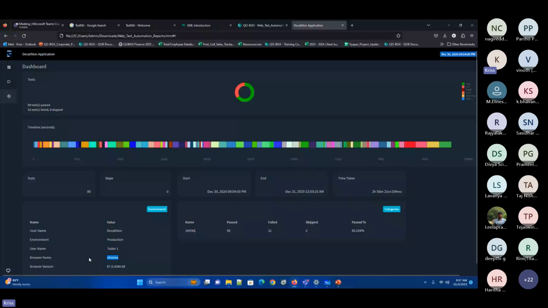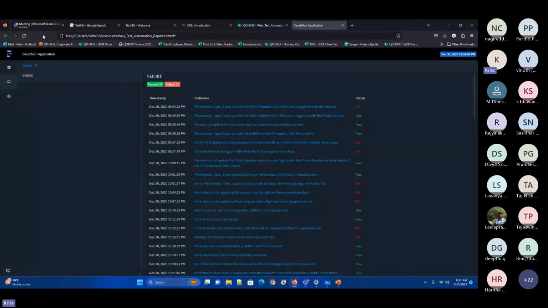Now what is the current browser version? Team, what is the current browser version? This should be at your fingertips. In Chrome, 117 is the latest version, but 116 is in use. Okay, so here you can see the different versions.